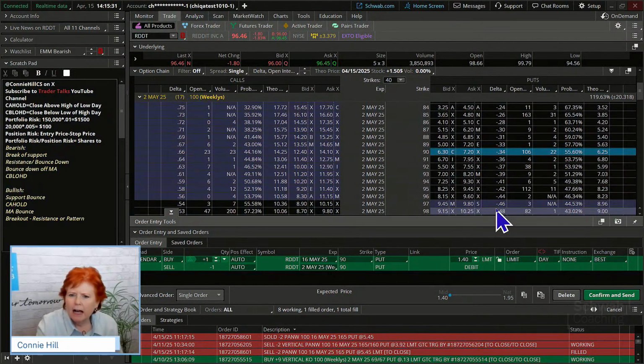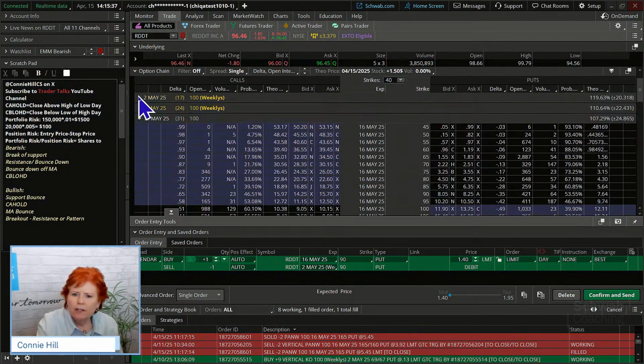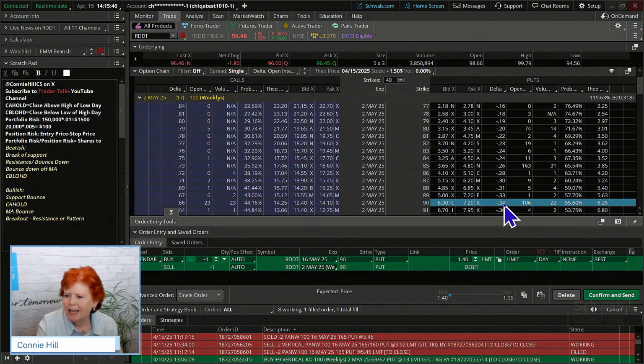So if we look at, say, the May 2nd's 90, we've got a 34 delta. And if we go down here to the May 16's 90 strike price, we've got a 35 delta. So we've got a 35 and a 34. See how close those are to each other? That means that the trade can be a little bit forgiving if it goes the wrong direction on us immediately, right? Because those deltas are pretty close to offsetting each other.